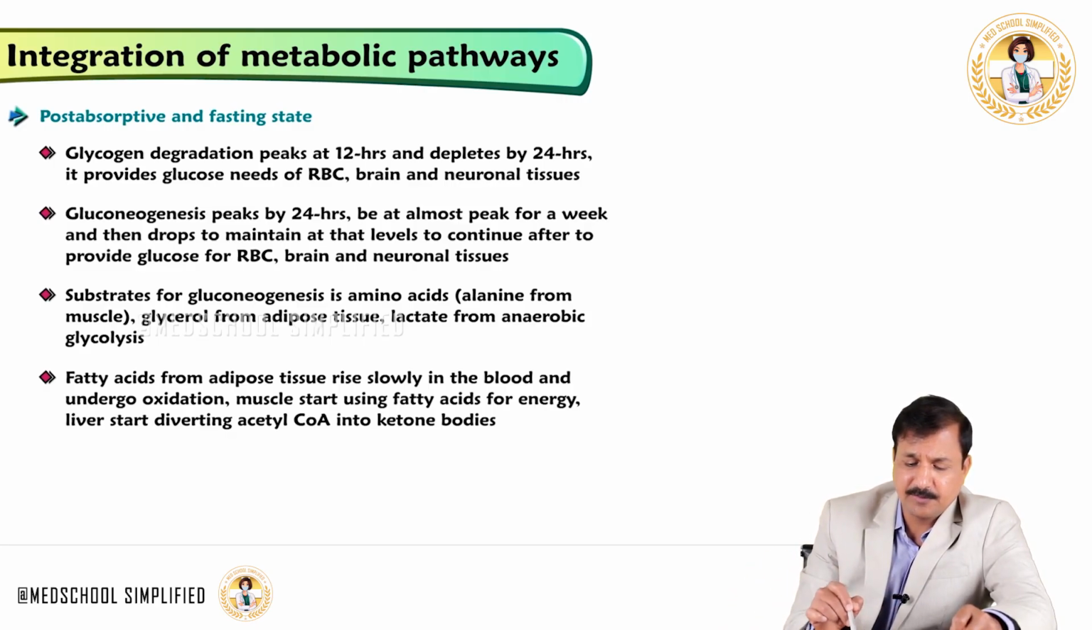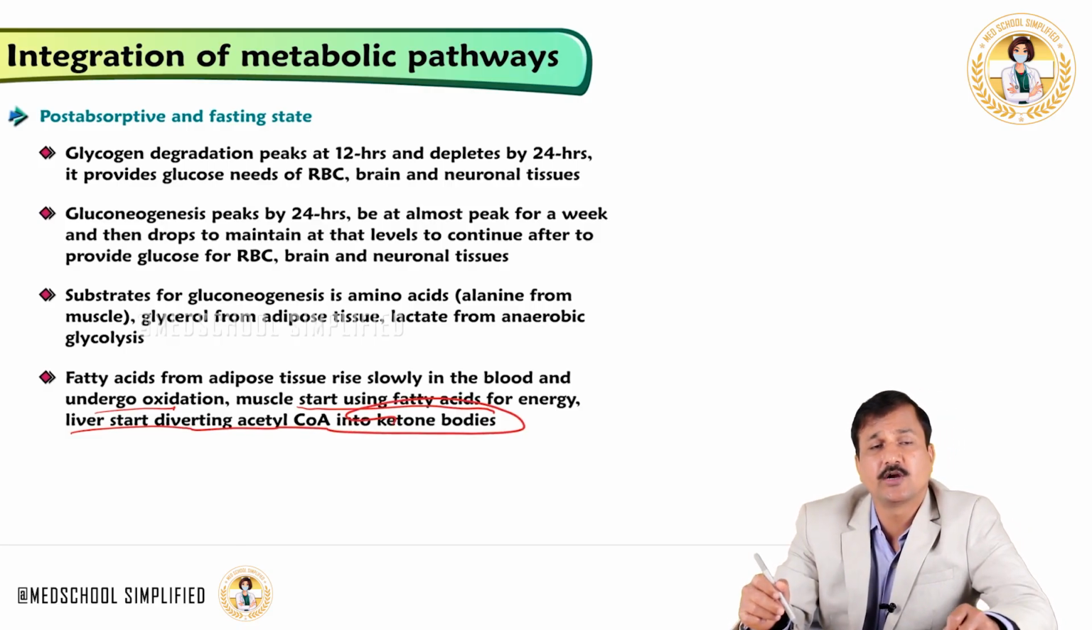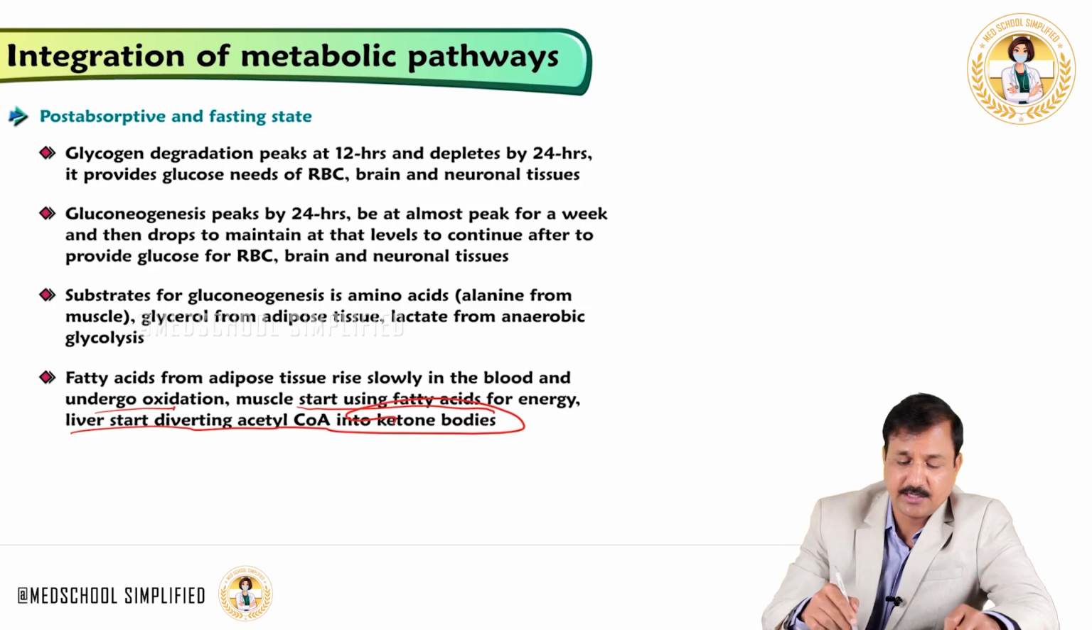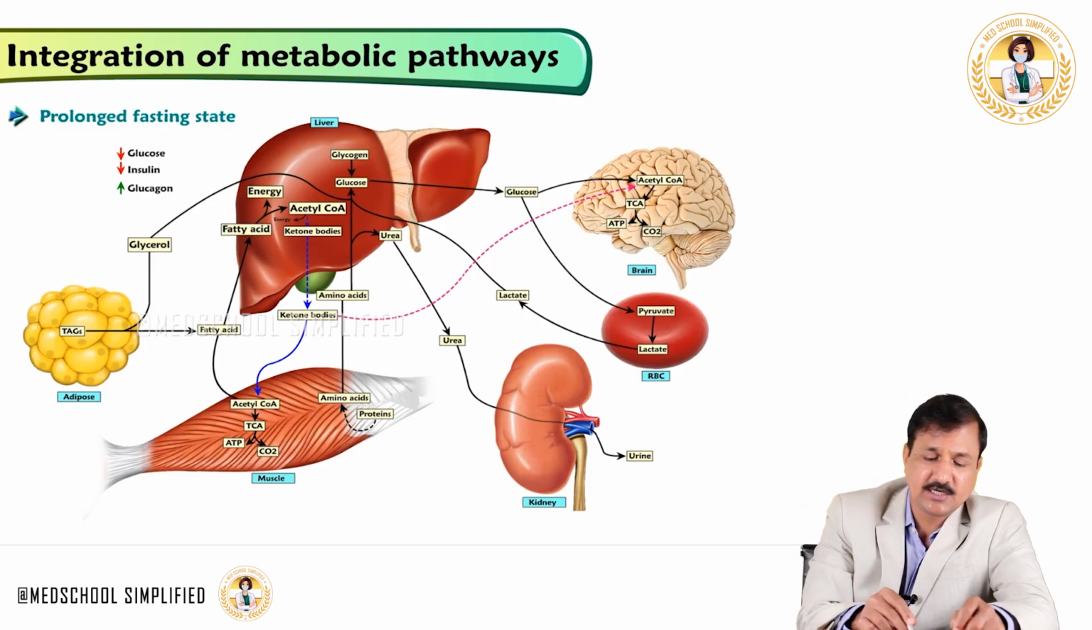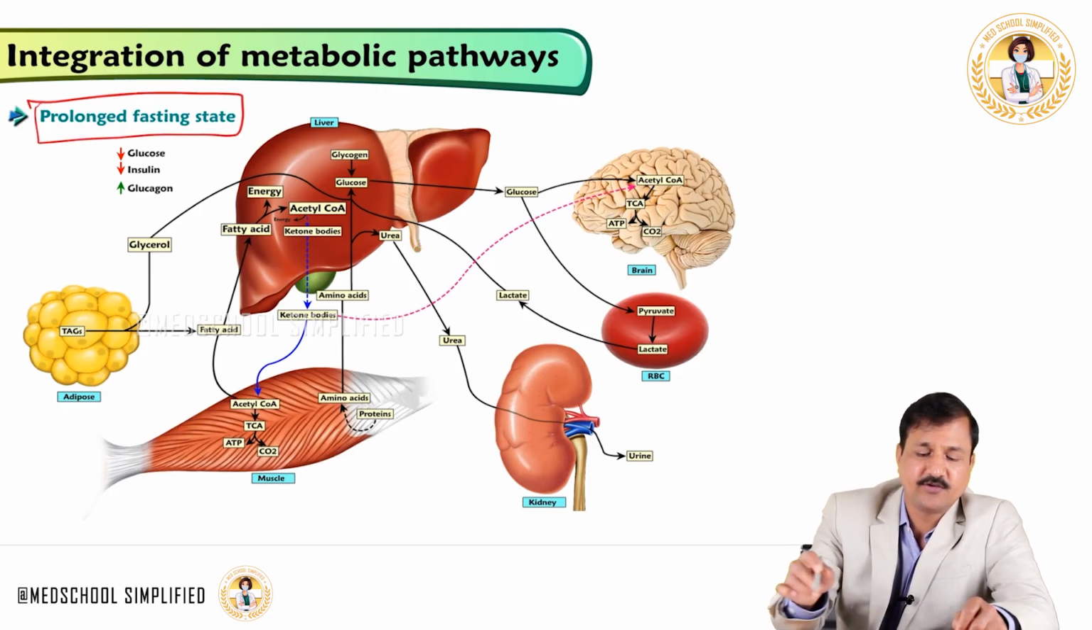Now, fatty acids from adipose tissue rise slowly in the blood and undergo oxidation. Muscles start using fatty acids for energy. The liver starts diverting acetyl-CoA into ketone bodies, although at this time significant appearance of ketone bodies in the blood may not be seen. Now let's see what are the changes that are going on during the prolonged fasting state.